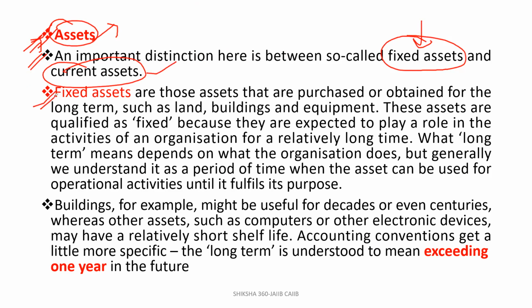Fixed assets कौन से होते हैं? That is basically for more than 1 year. Current asset that is basically for less than or basically for up to 1 year. What is the meaning of that? Now let's understand in detail.